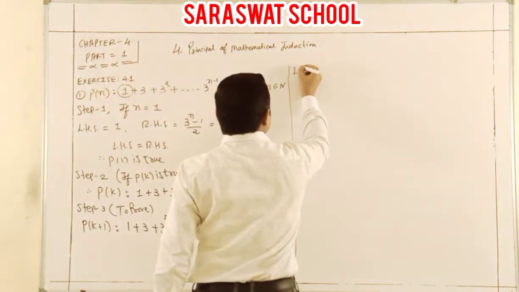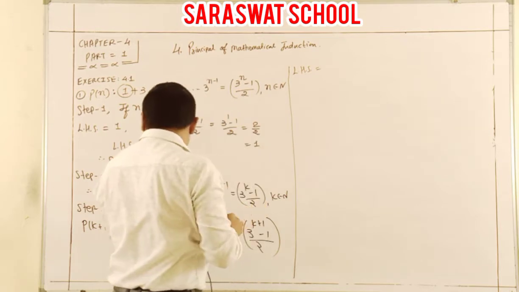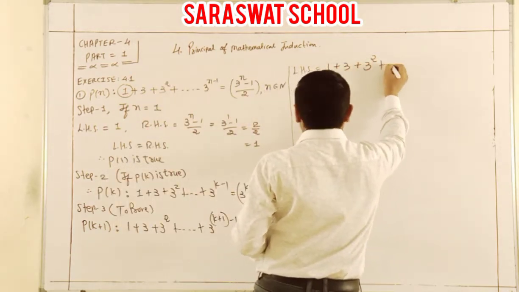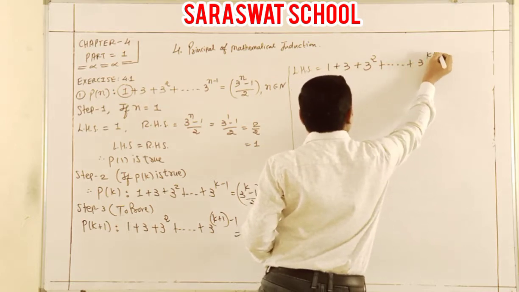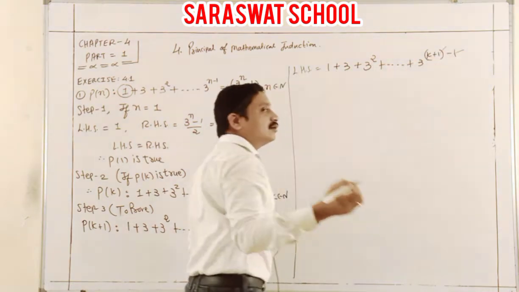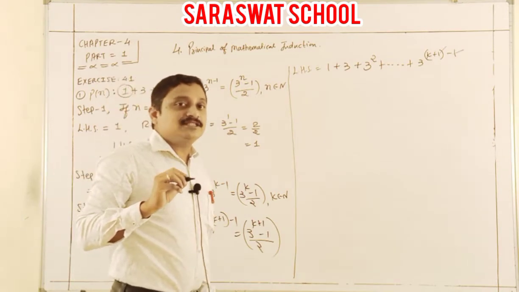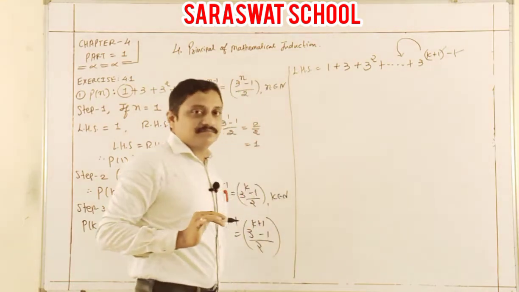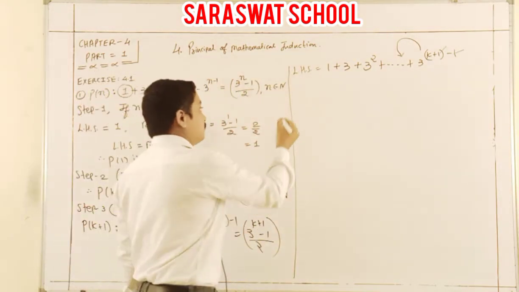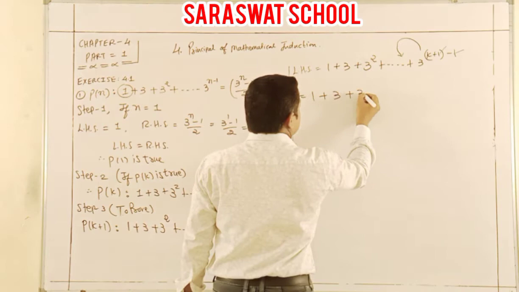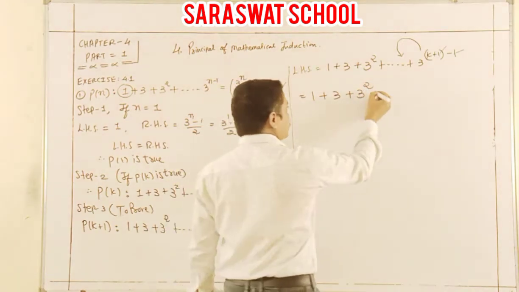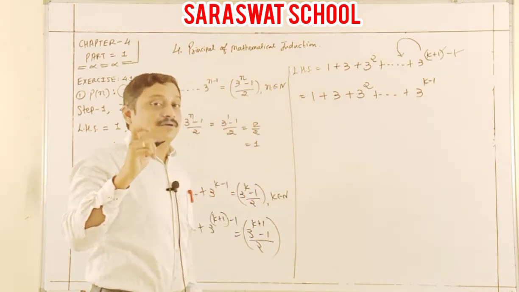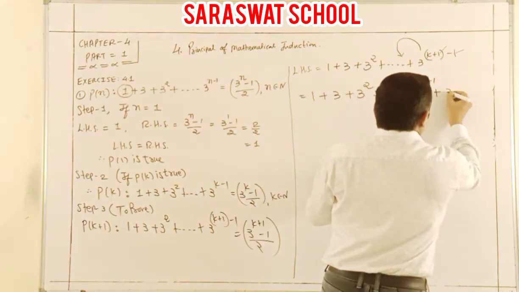My LHS is 1 plus 3 plus 3 square plus up to 3 raised to k plus 1 minus 1. I hope you understood. Just think about what the previous step is. What is the previous step? 1 plus 3 plus 3 square, and here 3 raised to what? One previous term, it is k minus 1. And here 3 raised to k is as it is.